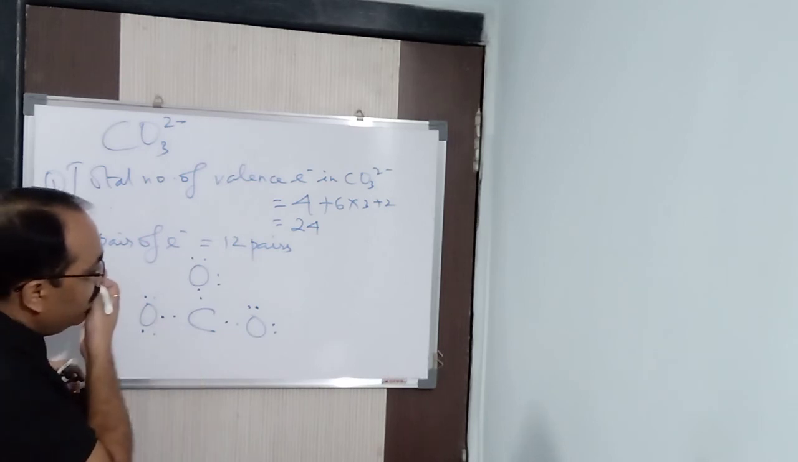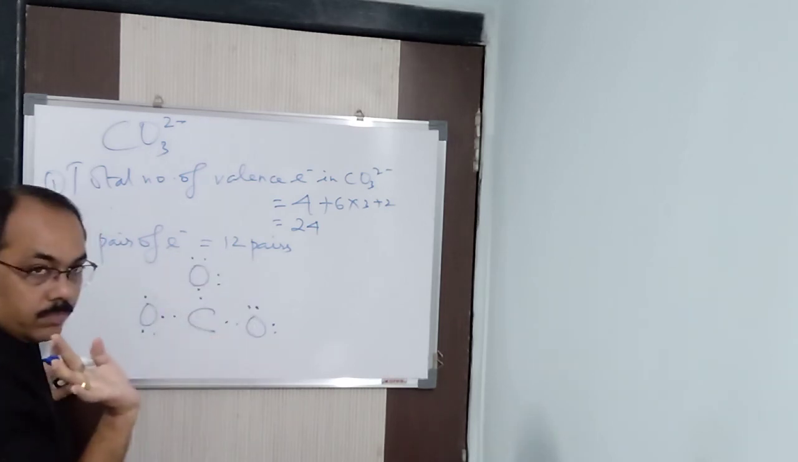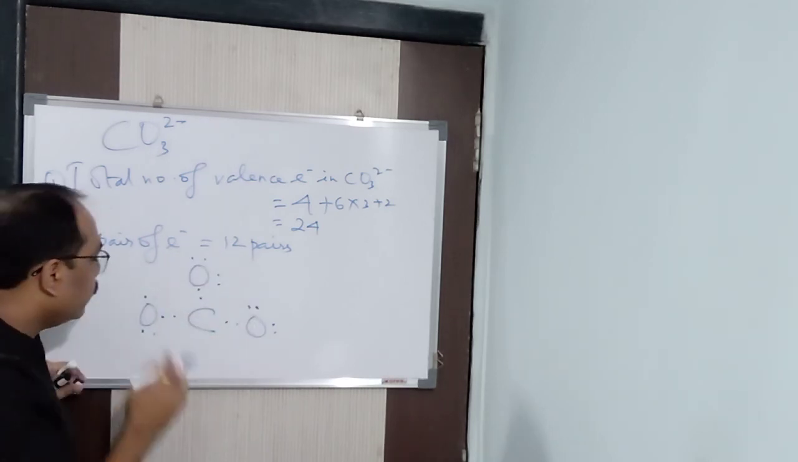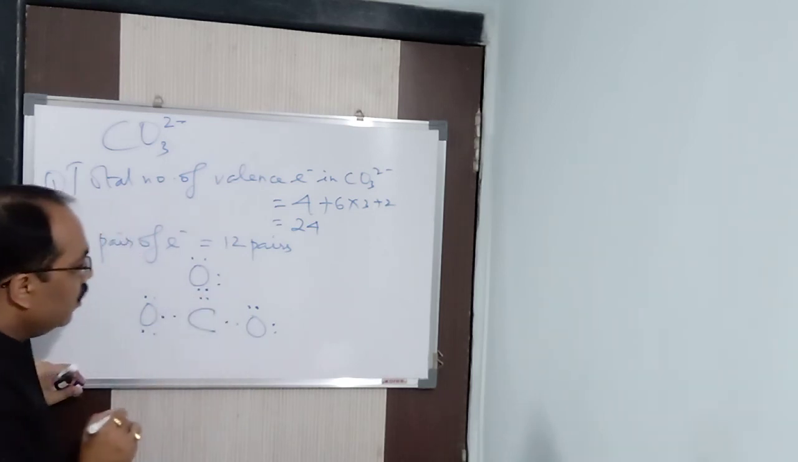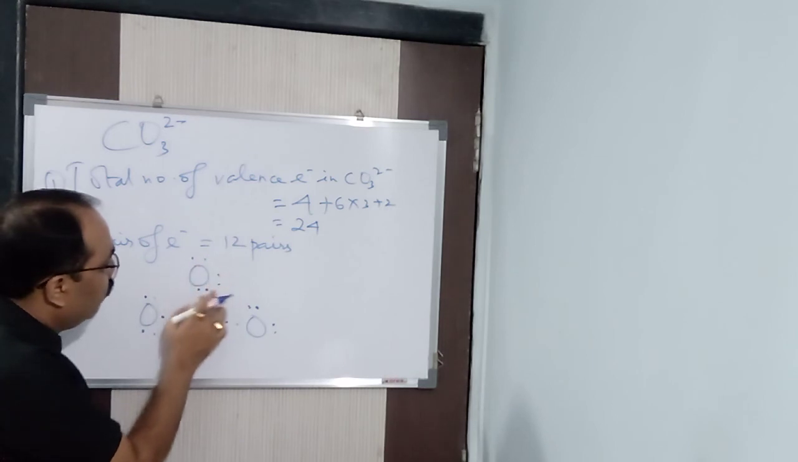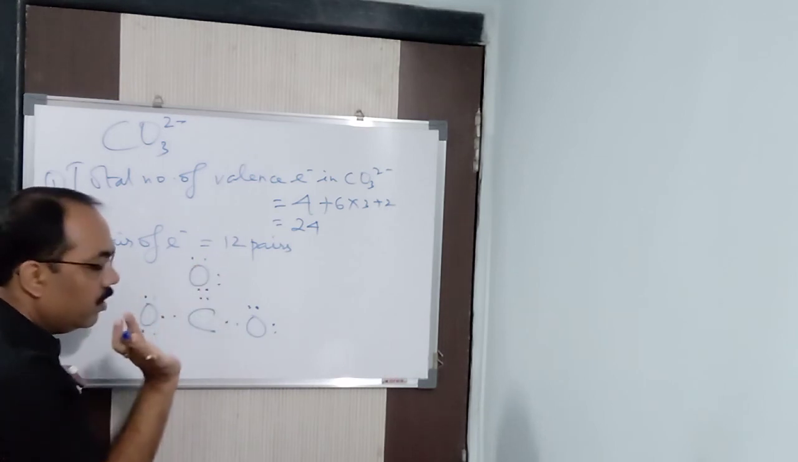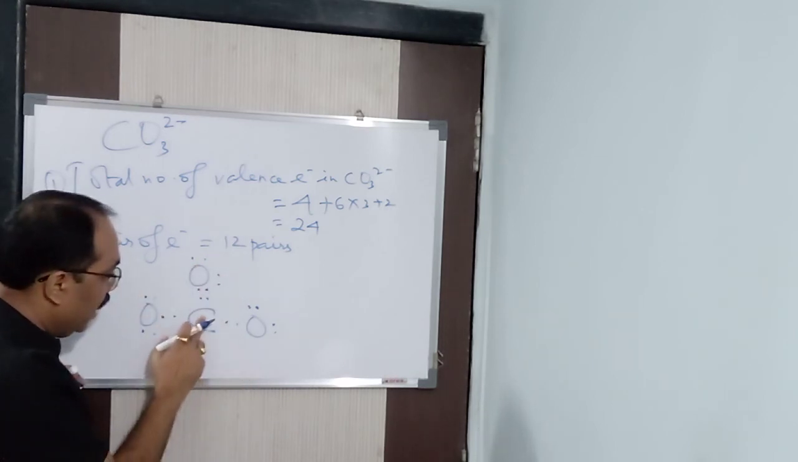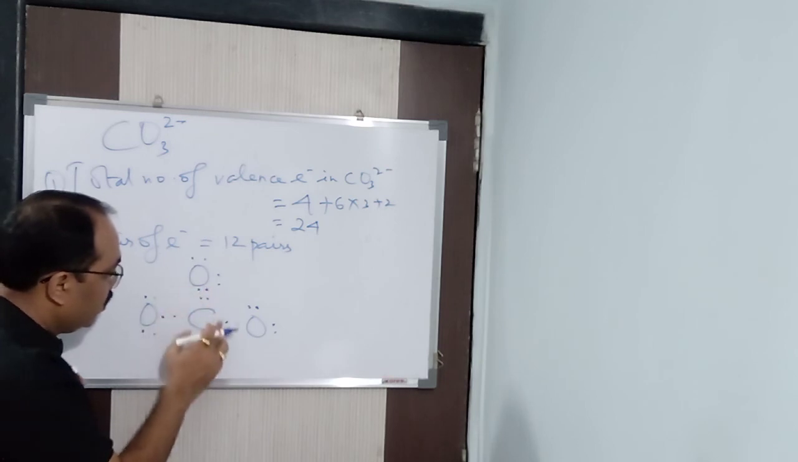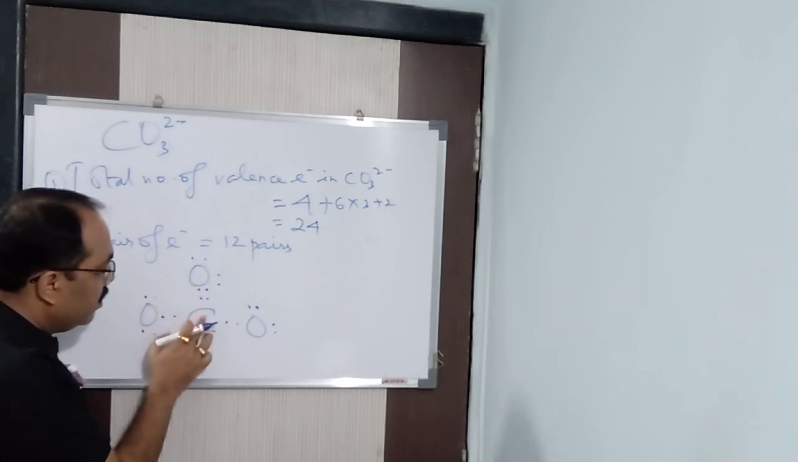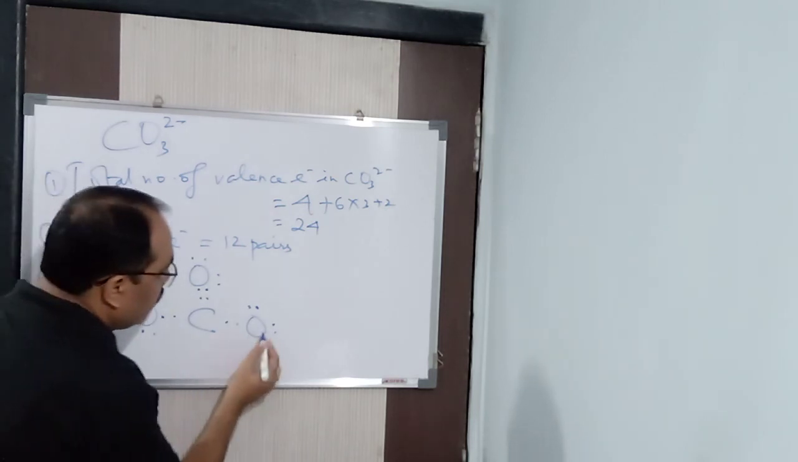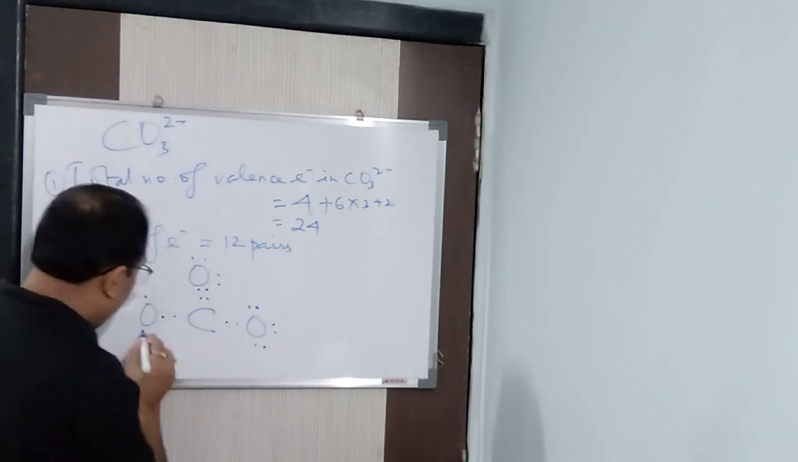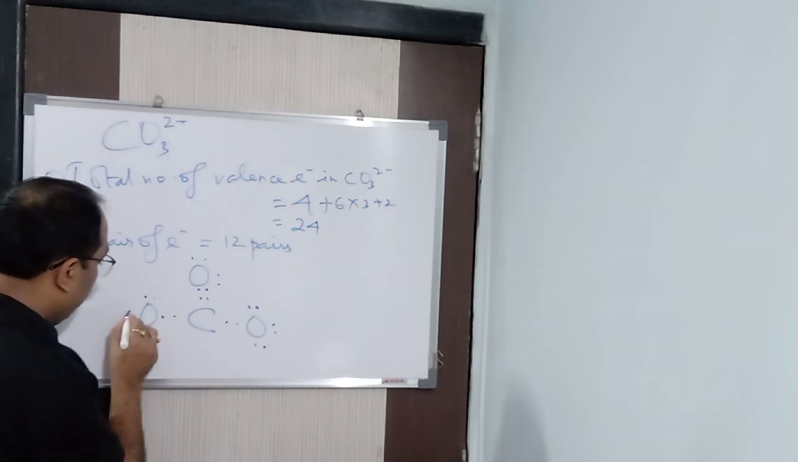Here, what you find is that none of the elements is stable now. Let me put a pair here. So what does it become? 1, 2, 3, 4, 5, 6, 7, 8. This oxygen is stable. Even carbon is also stable: 1, 2, 3, 4, 5, 6, 7, 8. So this carbon and this oxygen are stable now. Now you need to make this other oxygen stable, so here you put 1 pair and here you put 1 pair.